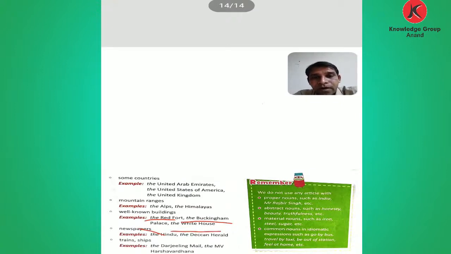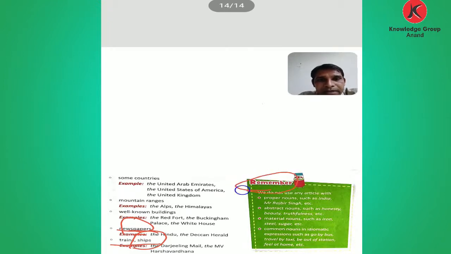Newspapers: the Hindu, the Deccan Herald, the Times of India. Trains and ships: the Darjeeling Mail, the MV Harshvardhan. Where we see these names, we put the.